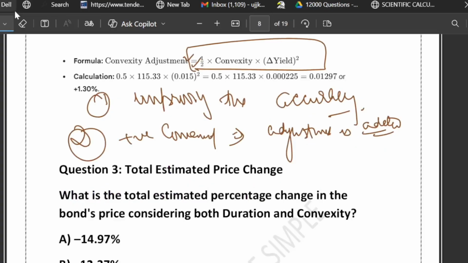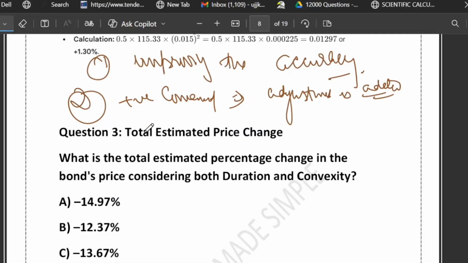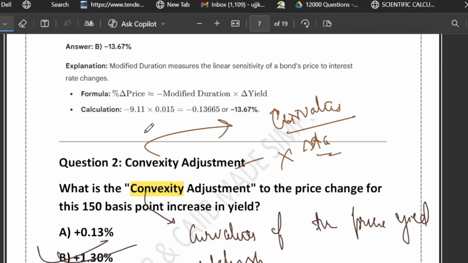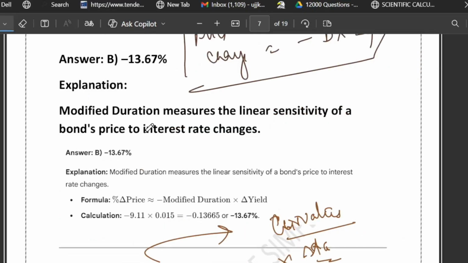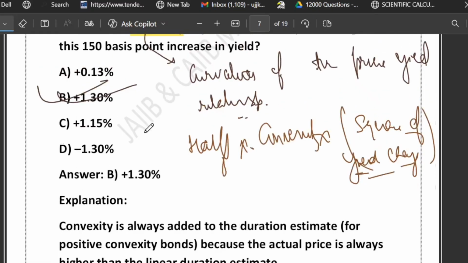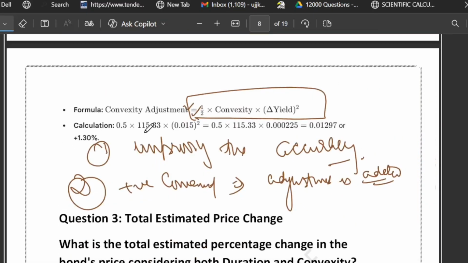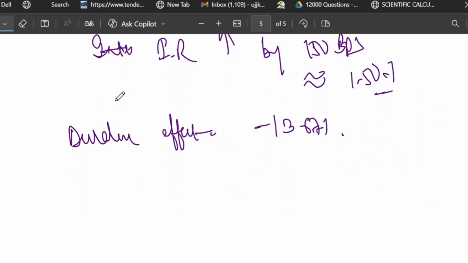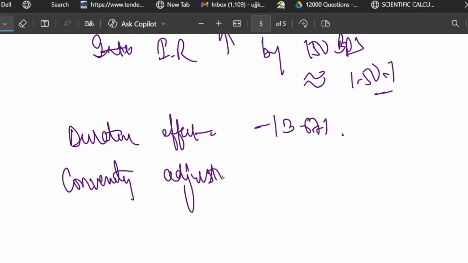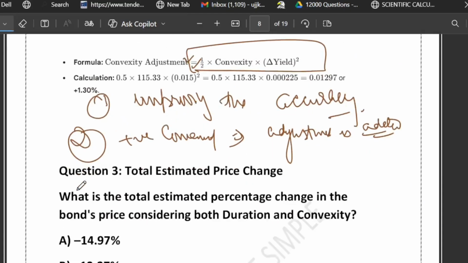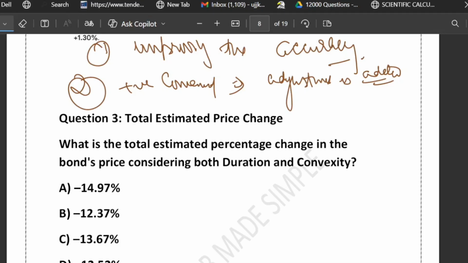See, in the first question we computed that the effect of duration is a 13.67% negative percentage change in price. And in the second question, the convexity effect, we saw 1.30%. So the duration effect is minus 13.67 and the convexity adjustment is plus 1.30%. Now the question is asking for the total estimated percentage change in the bond price considering both cases.